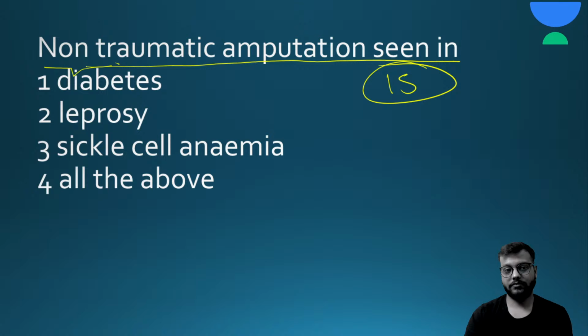Okay, so non-traumatic amputation is seen in leprosy, yes, diabetes, yes, and in sickle cell anemia due to formation of thrombus, etc. So the answer will be all of the above.